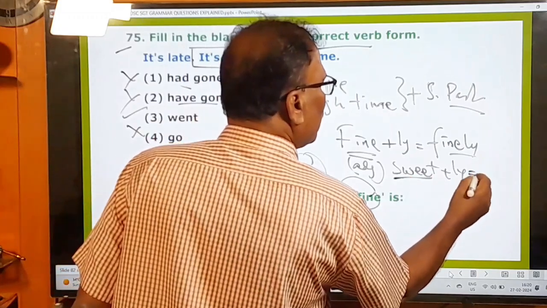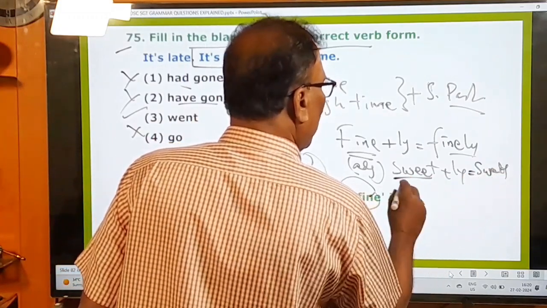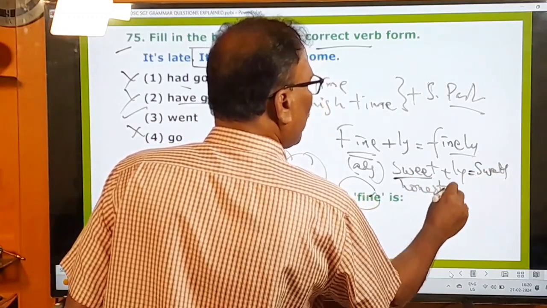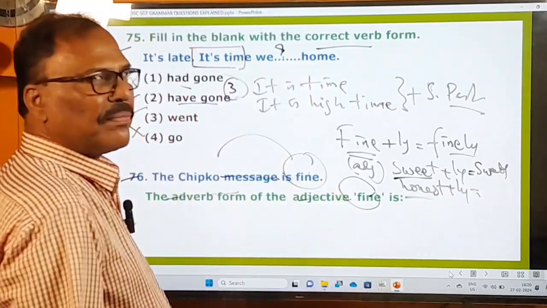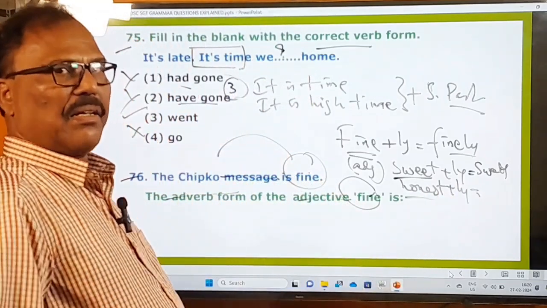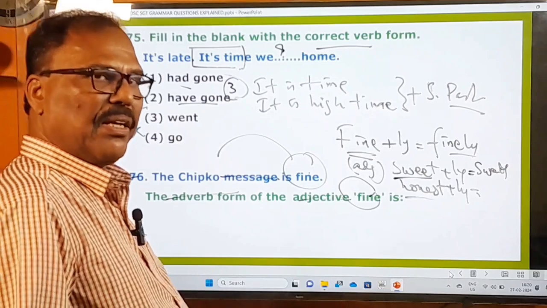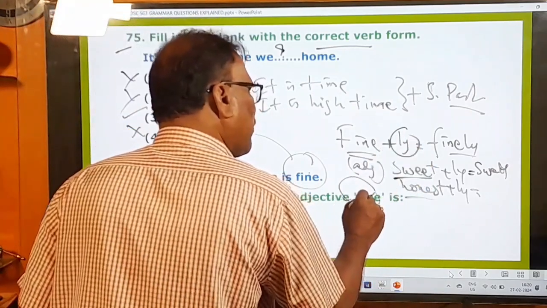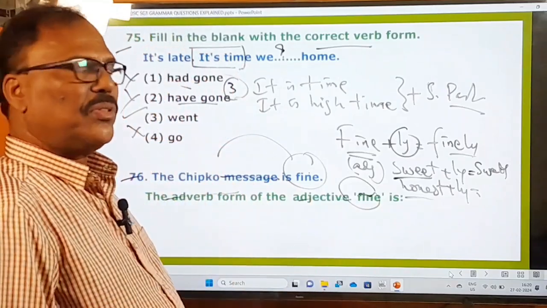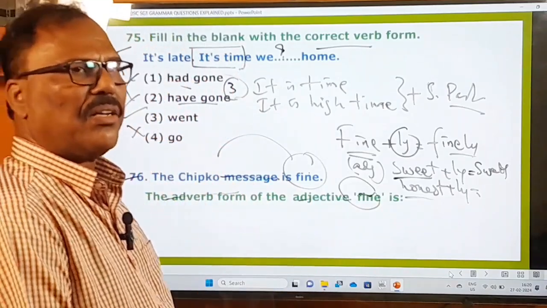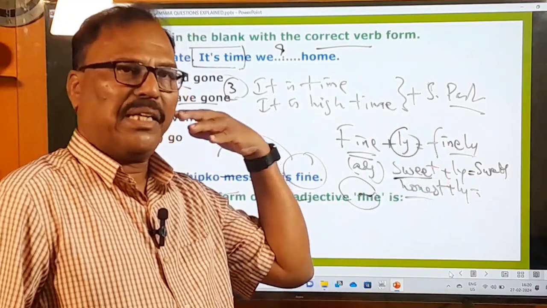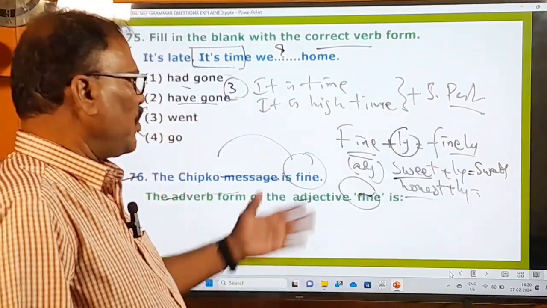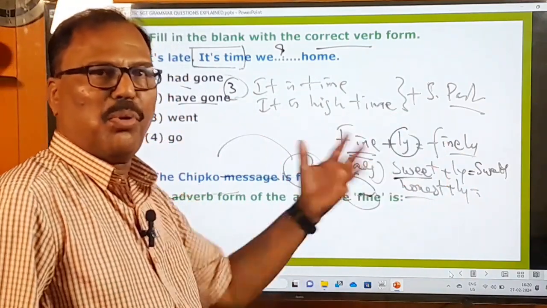sweet, sweetly. Honest, honestly. Legal, legally. Happy, happily. Splendid, splendidly. If you add ly to the adjective, most of the adjectives are turned into adverbs only by the addition of ly to them. Sweet, sweetly; honest, honestly; bold, boldly; brave, bravely.